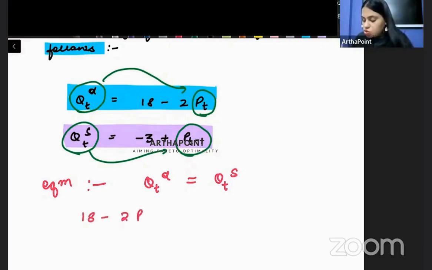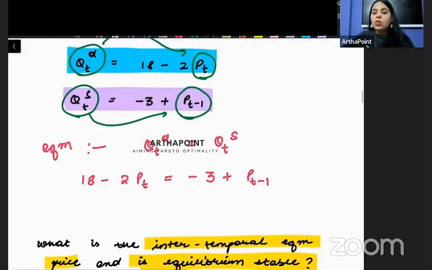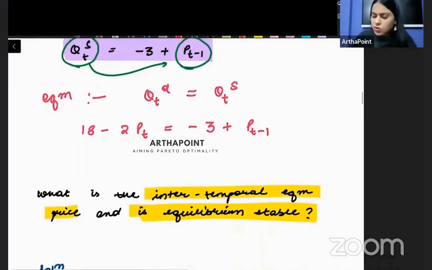So let's find the equilibrium beta. 18 minus 2 pt is equal to minus 3 plus pt minus 1 plus pt minus 1. Beta, just solve this. Just get it in terms of your difference equation. इसको एक बारी solve करो, क्या आएगा? What will you get?